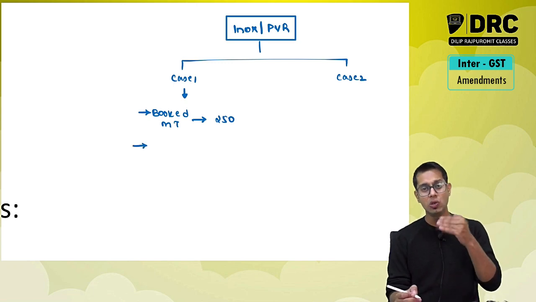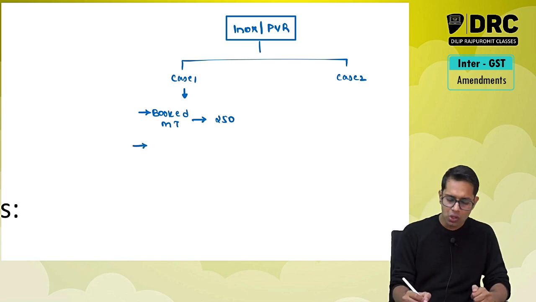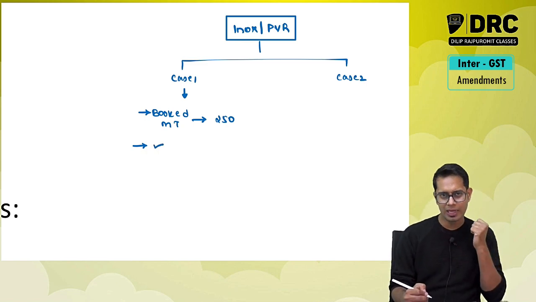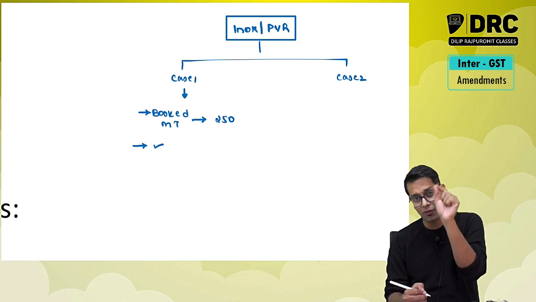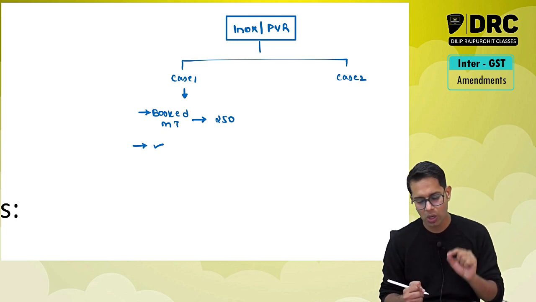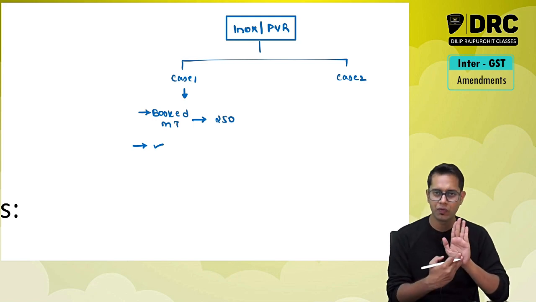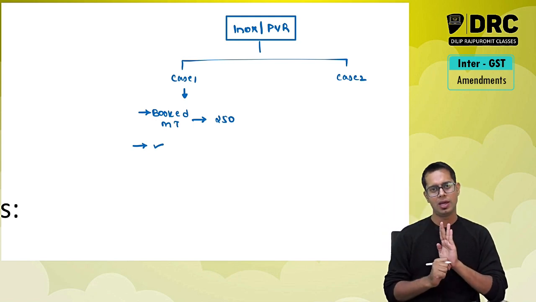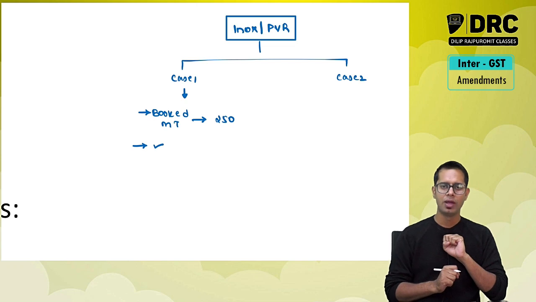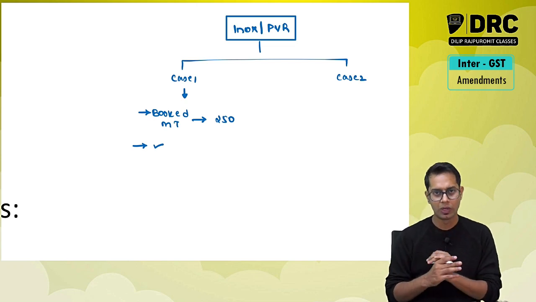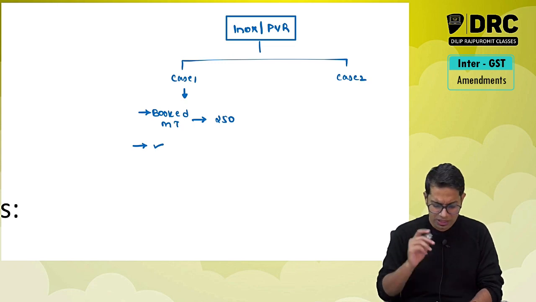Now, during the interval time, it is my wish whether to have popcorn or not. If I feel like having a popcorn, I will take a popcorn. It is not compulsory that if you have gone to the Inox to watch the movie and purchased a ticket of 250 rupees, you should compulsorily have cool drinks also, or pasta, pizza, or popcorn. It is not compulsory, correct? So it is my wish.